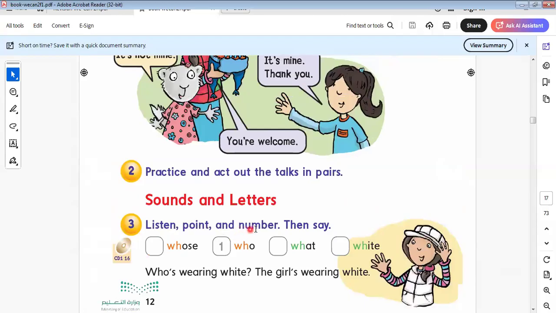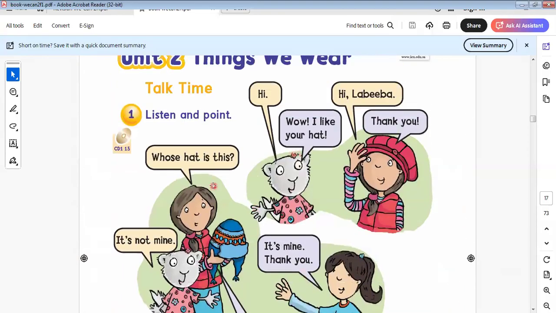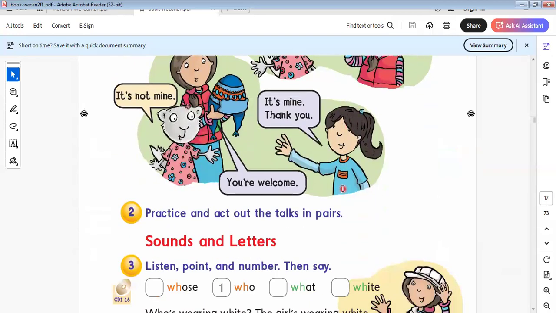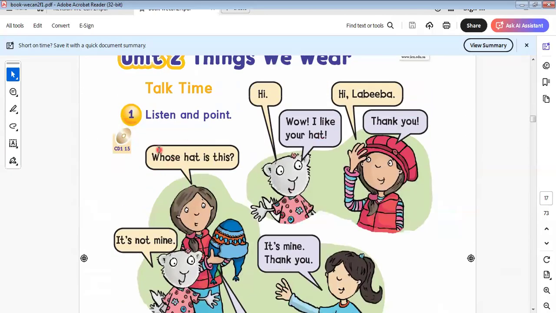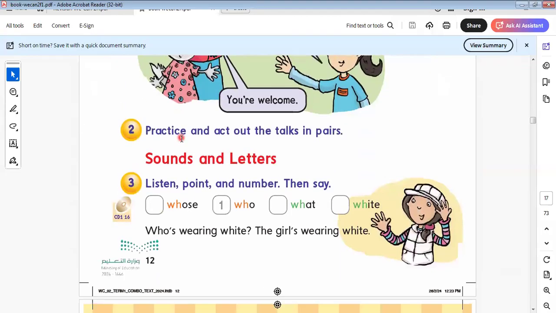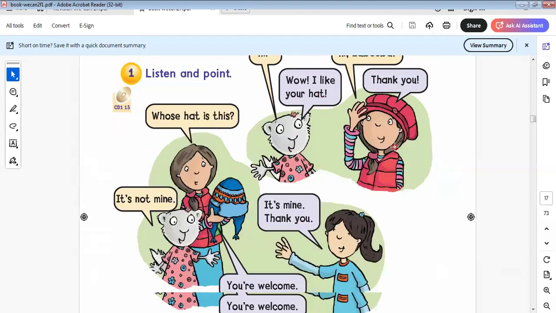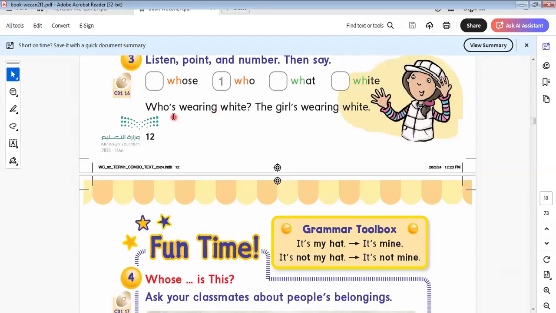Here we say, listen and point to the number that we say. Which one is saying who? Here it is saying whose. This is number one, saying whose. Here is who. Here is what. Which one is saying what? Who's wearing white? The girl is wearing white.